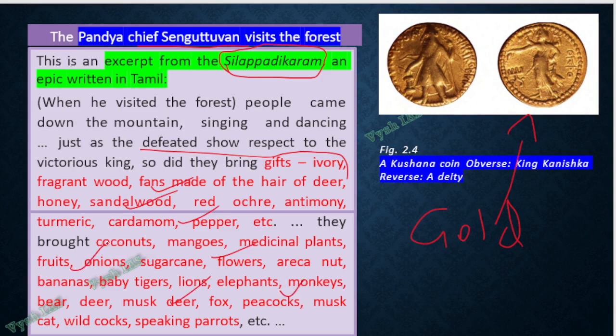These things were presented to him by the community of people, and is written in Silappadigaram by whoever is praising this king. Okay, the Pandya king Senguttavan.